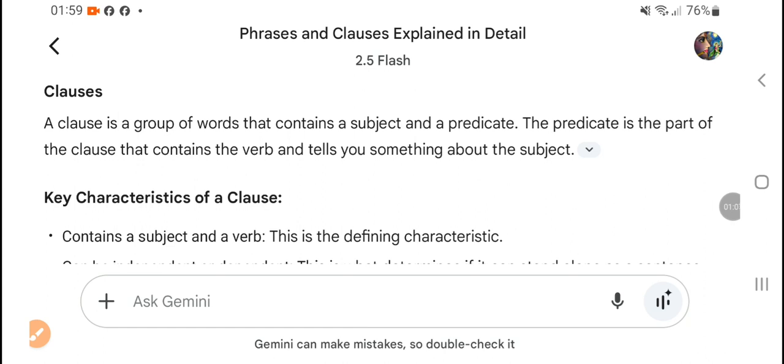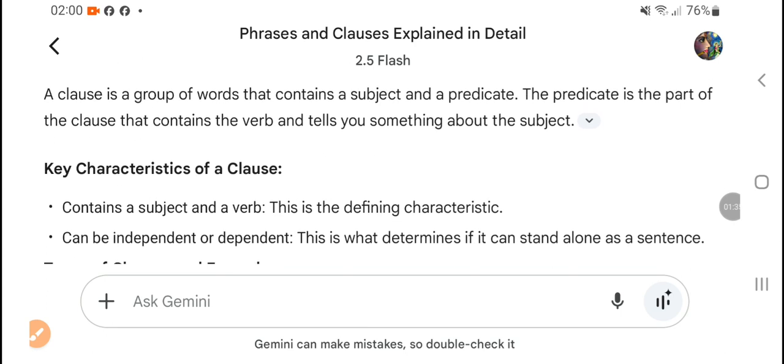And the difference between clause and sentence: a clause is a group of words which must have a subject and verb, but sometimes a clause does not make complete sense, whereas a sentence is a group of words which must make complete sense. This is the difference. So let us see what a clause is.